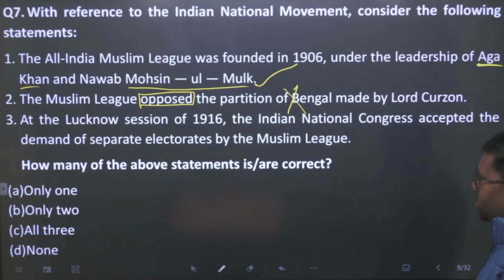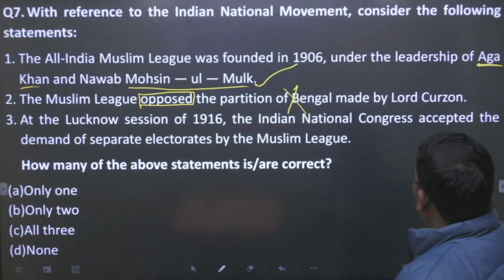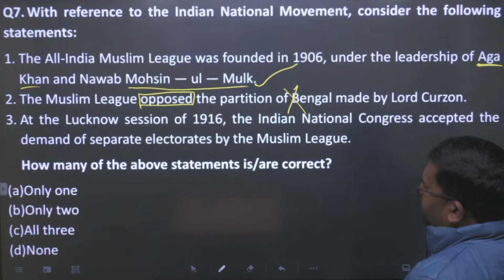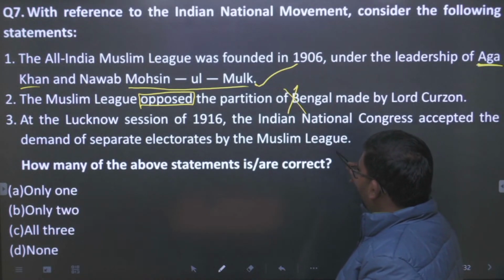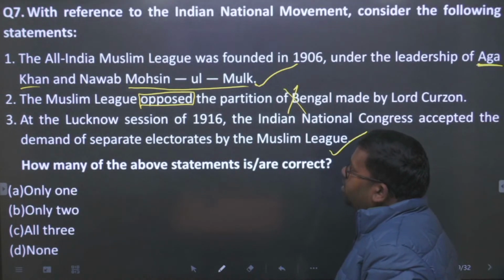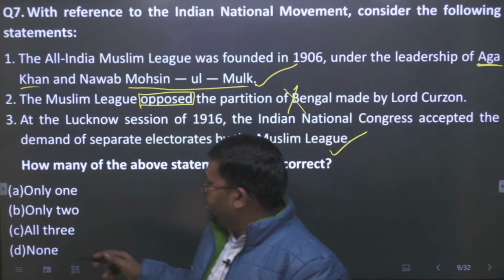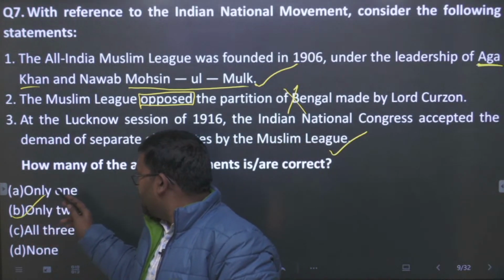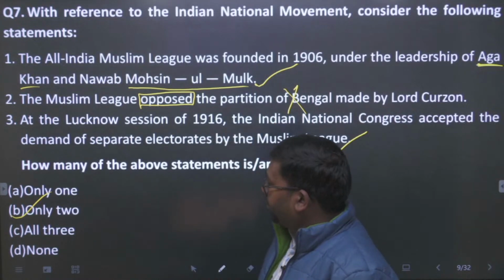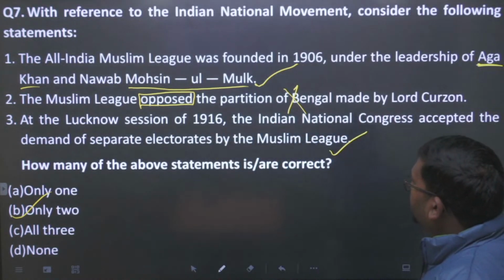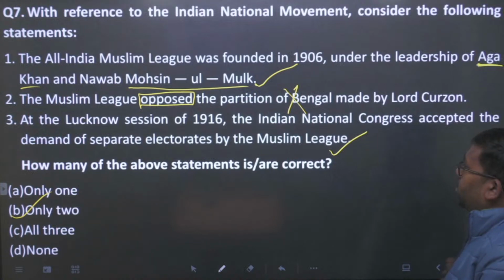At the Lucknow session of 1916, the Indian National Congress accepted the demand of separate electorates by the Muslim League. So this statement is true. This statement is true, so the answer of this question will be B. Only 2 will be the answer of this question. I hope you understood this question.